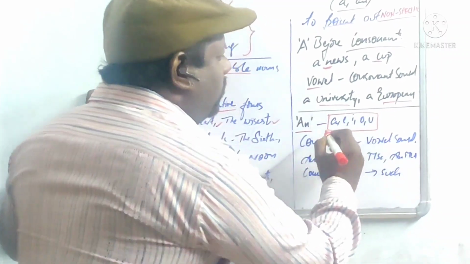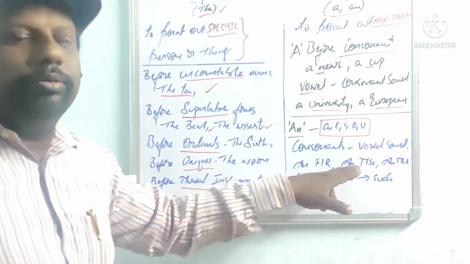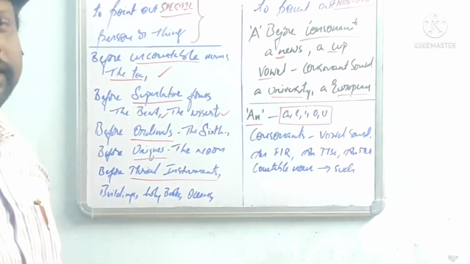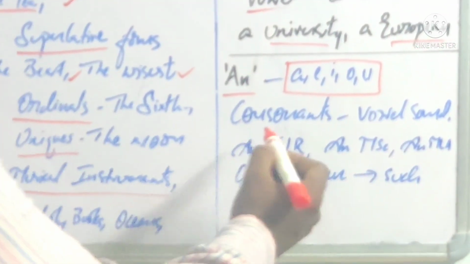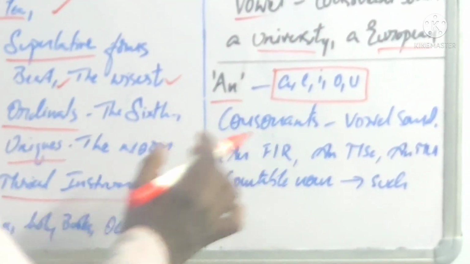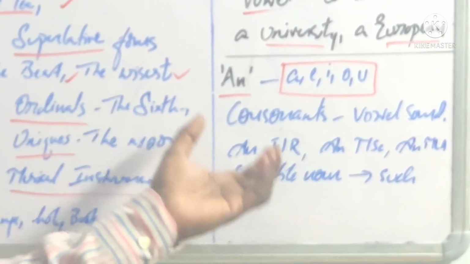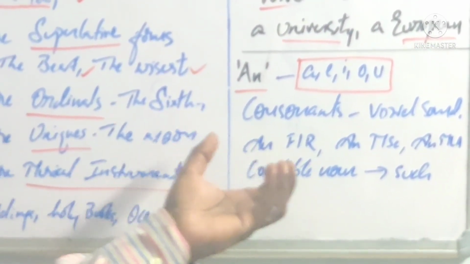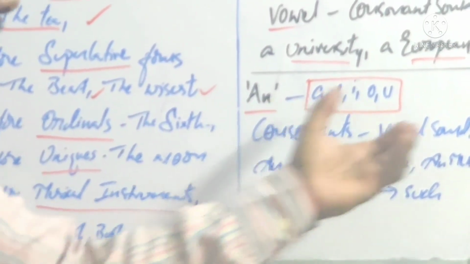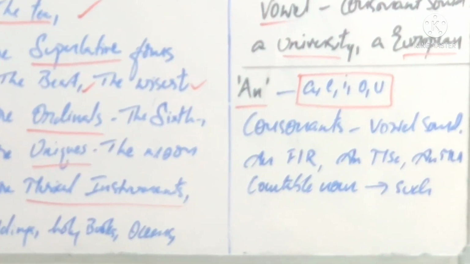Understood? Vice versa, it is opposite here. "An" is used for A, E, I, O, U. But at the same time, there is a word with a consonant letter that gives a vowel sound.